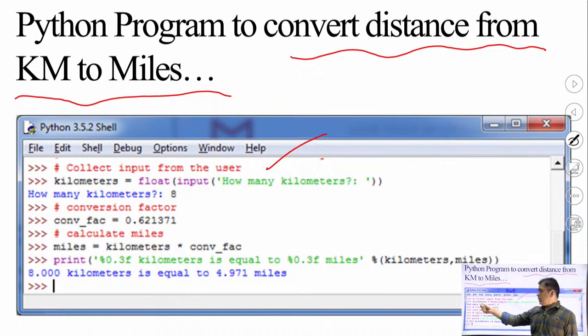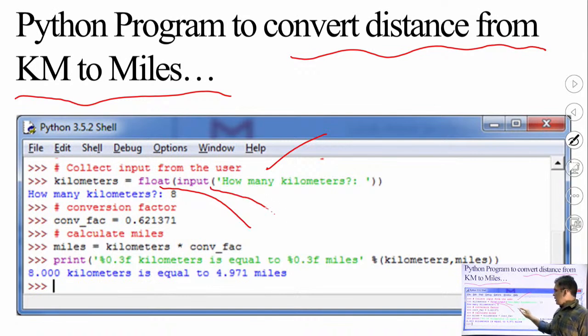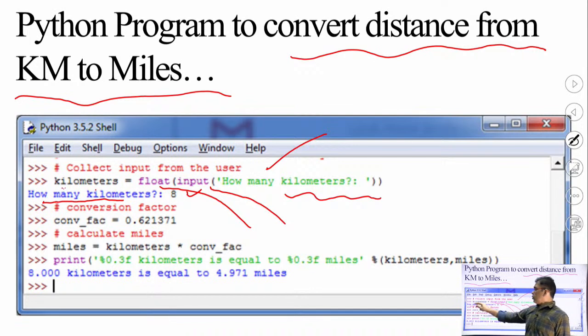So kilometers, this is the first variable I have declared. I want to take a floating point value here. So I have written the float keyword here. Then within the bracket, input. Input is the function which is used to take input. How many kilometers? This is the message that will be printed on the screen. So a message with how many kilometers will be printed on the screen. As you see here, how many kilometers? I have given 8. So this value 8 will be stored in the kilometers variable.